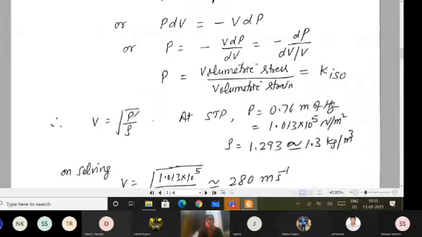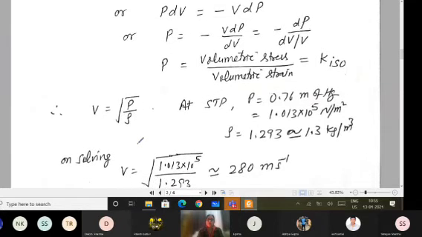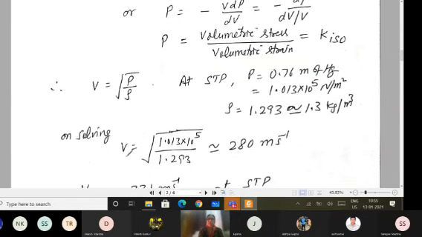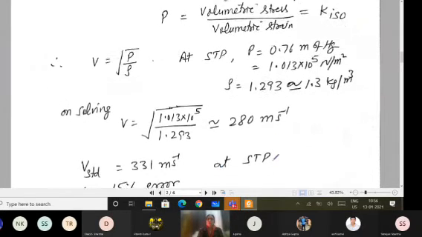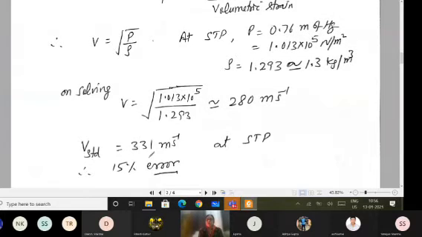So if I put these values of pressure and density in this formula, on solving, I'm getting the speed of sound as 280 meter per second. But the standard value, you all know, is 331 meter per second. This is the experimental value. So this is what comes after having Newton's assumptions, and if I calculate the percentage error, I am getting nearly 15% error.